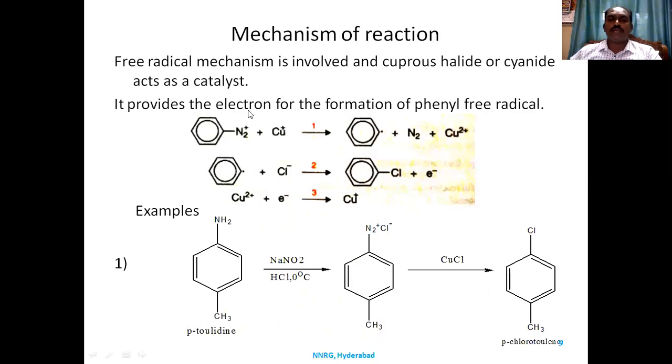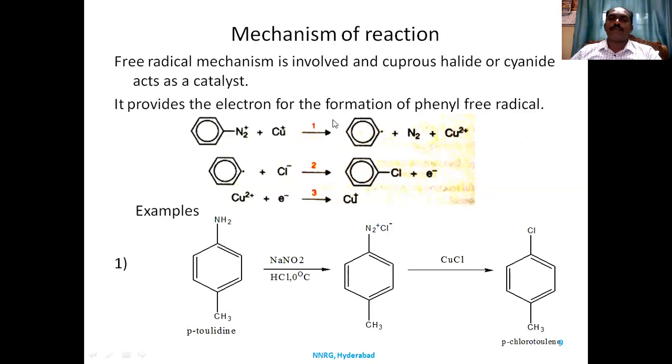The mechanism involved here is a free radical mechanism where the cuprous halide or cyanide acts as a catalyst. So this cuprous ion provides an electron to the benzene diazonium salt. When this cuprous ion is donating an electron to this nitrogen, nitrogen is evolved as nitrogen gas, so that a phenyl free radical is formed.